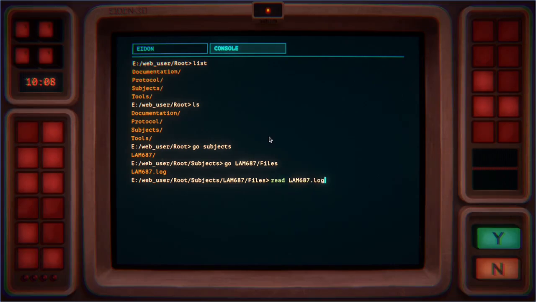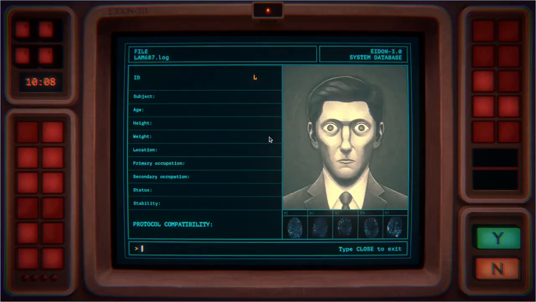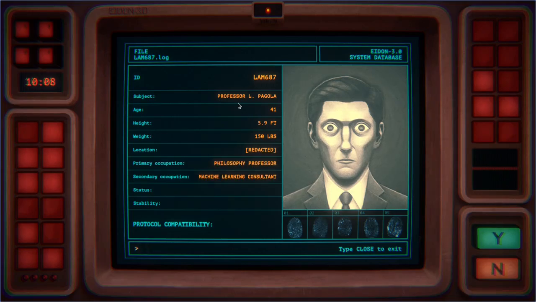We want to read that log file. Lamb 687, which is Professor L. Pagola. I don't know if there are references to either the name of the AI or the name of the person that we are talking to. You find a lot of these games usually do have this kind of thing. Anyway, he's not looking happy. He's looking very wide-eyed and staring. His average height, he was 41.